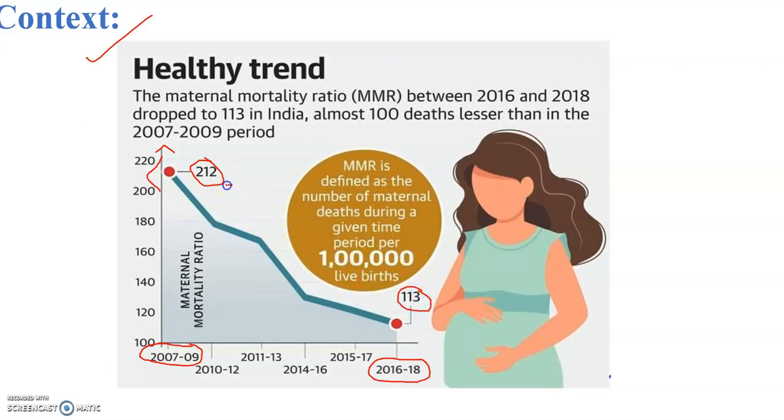That means over this period, almost 100 deaths per lakh have been reduced. That is very good news, a tremendously important piece of news in the healthcare system of our country itself. Now let us see more detailed statistics on this topic.